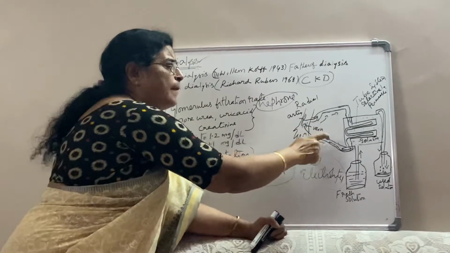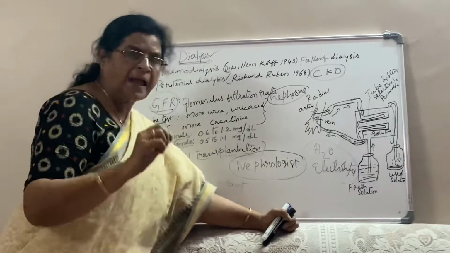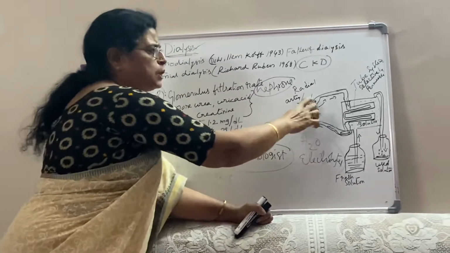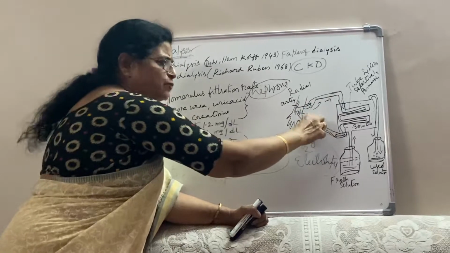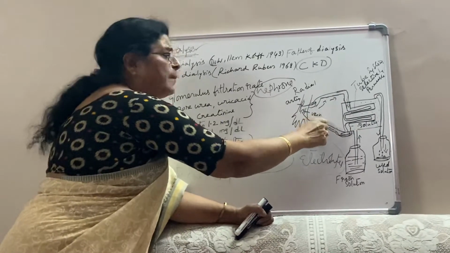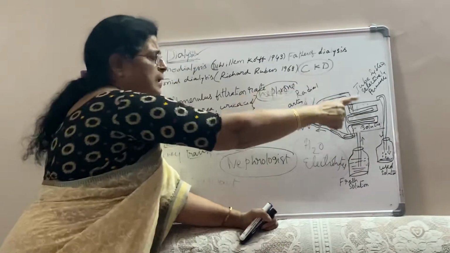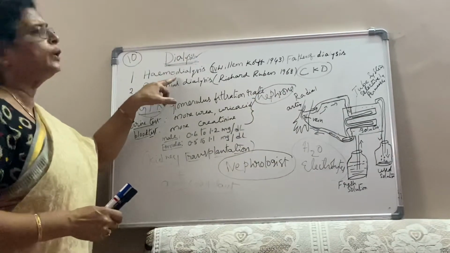Before they introduce the blood into the body, again they will make the blood warm, because body temperature is higher, no? So the cool blood is warmed and introduced into the vein. So this is the procedure of the dialysis called hemodialysis.